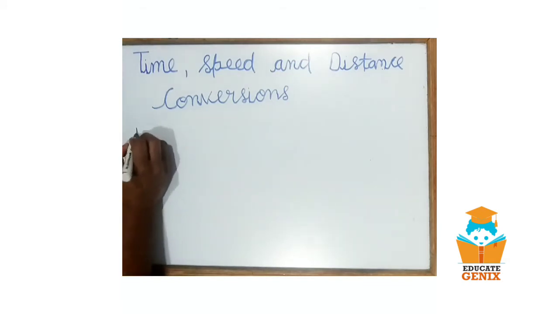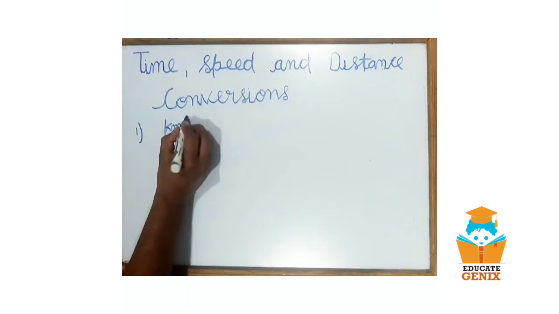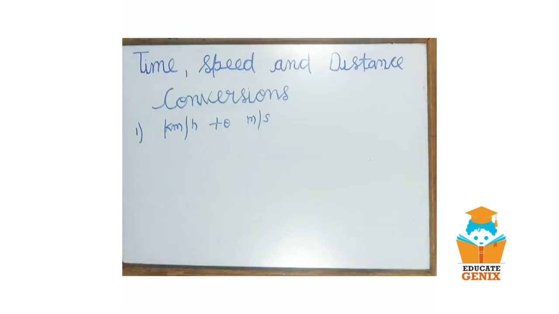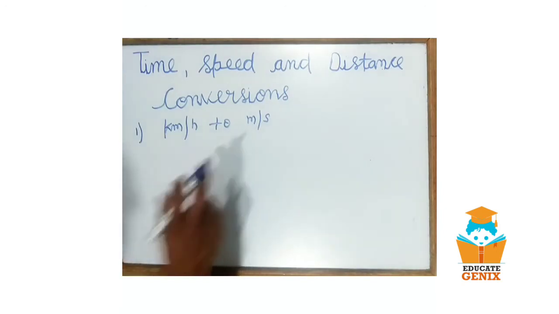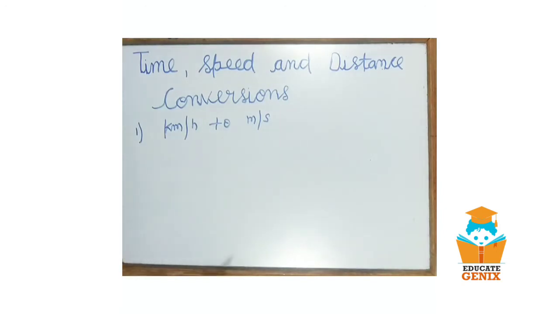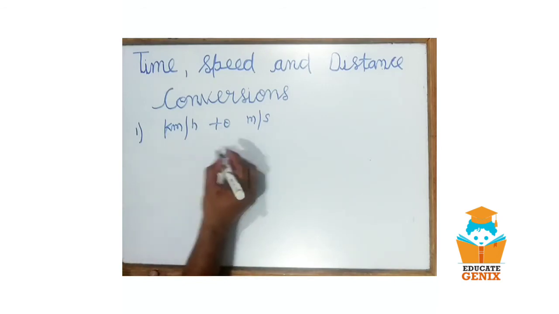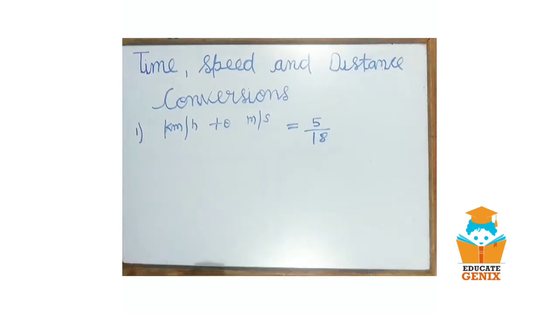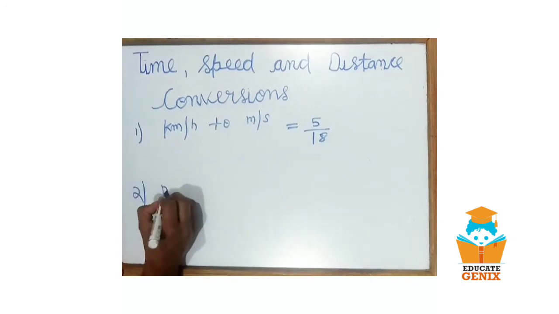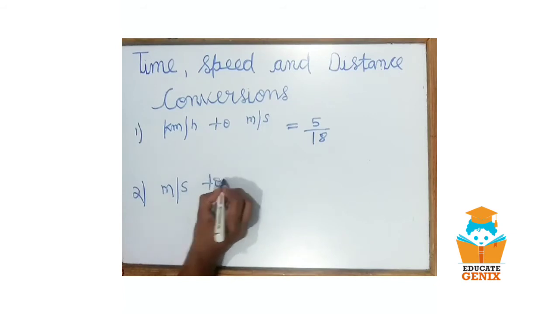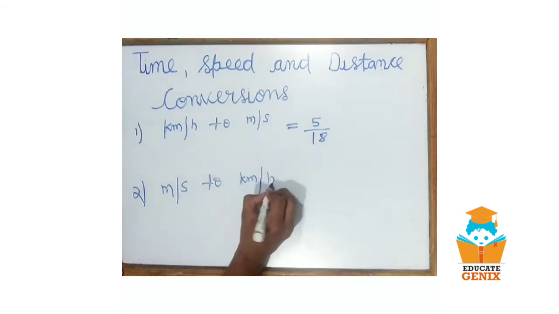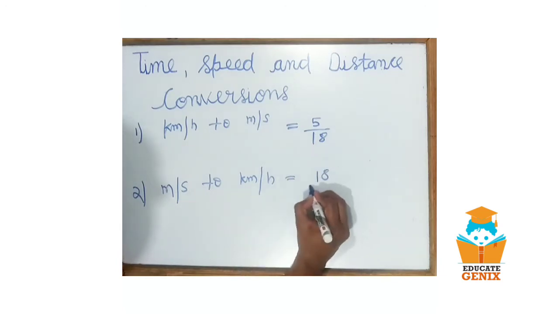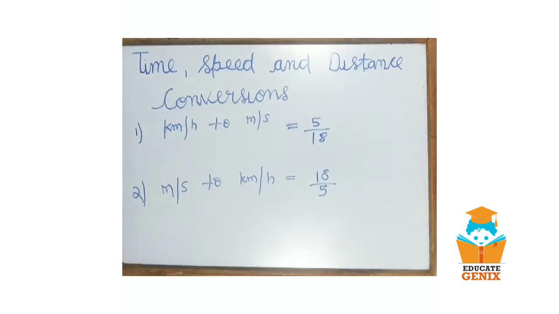So the first conversion is kilometer per hour to meter per second. For converting kilometer per hour to meter per second, just simply multiply the number by 5/18. Second, for converting meter per second to kilometer per hour, just simply multiply the given digit by 18/5. Please note down this much.